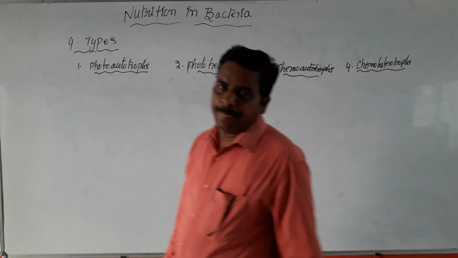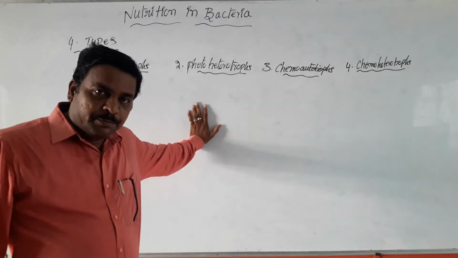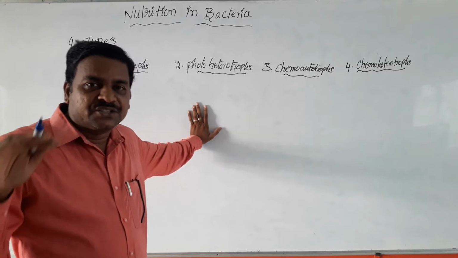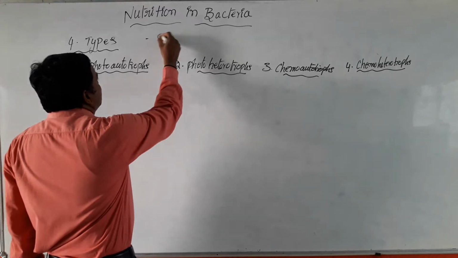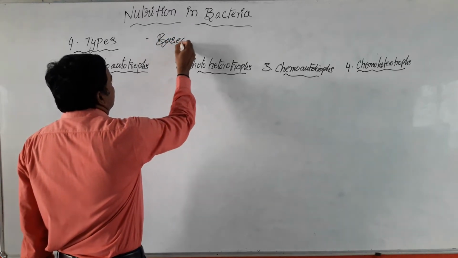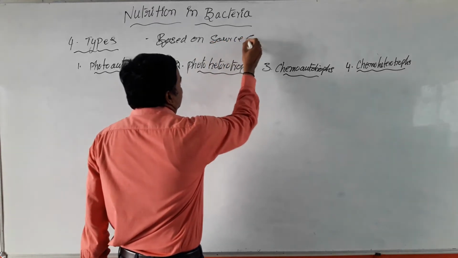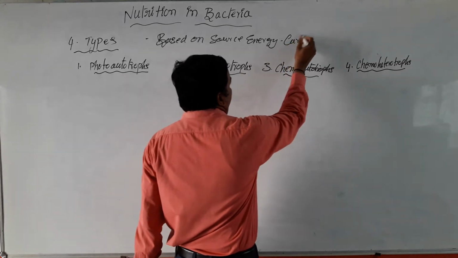At the same time, this is the classification of bacteria based on the source of energy and the source of carbon. That is the main point.